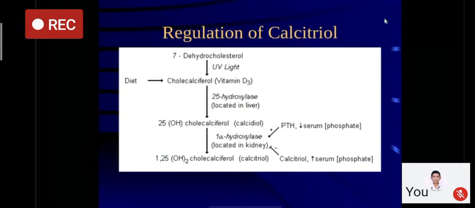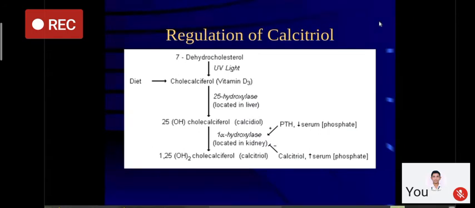Again, as you see, PTH and a decrease in serum phosphate concentration stimulate the activity of 1-alpha hydroxylase, while active vitamin D and an increase in serum phosphate have a negative feedback effect on 1-alpha hydroxylase activity. So you must remember these positive and negative feedbacks, because important pre-PG questions are framed out of these tables, and if you do not understand the important relationships between calcium, phosphate, PTH, and vitamin D, you will not be able to solve these tricky pre-PG questions.